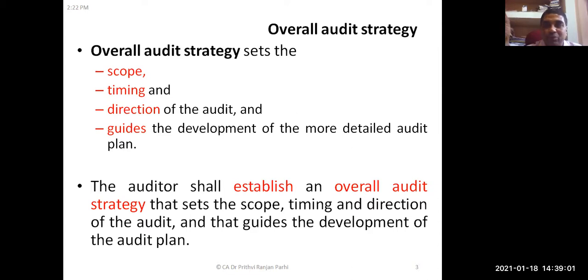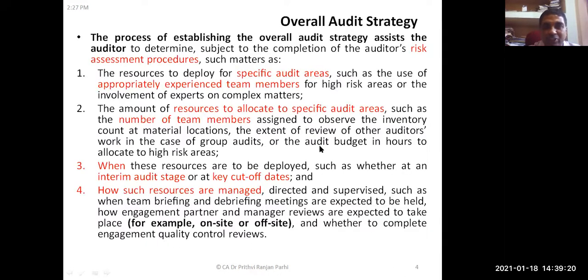And timing, when this audit has to be started, when it is to be completed. Direction of audit, some team members need to be given directives, and it should guide the development of the detailed audit program. This should be the broad content of an overall audit strategy document.